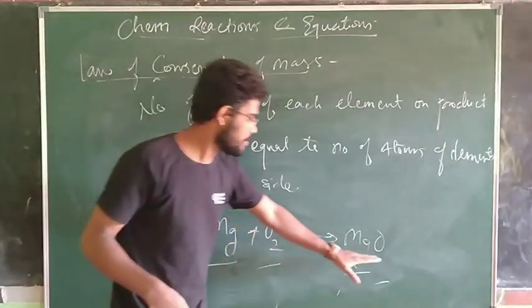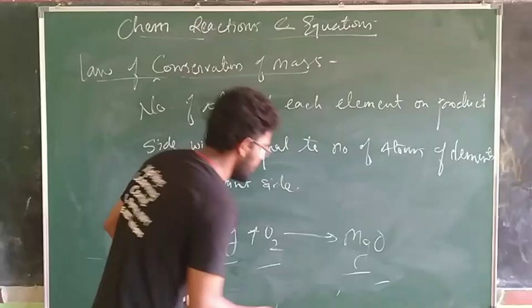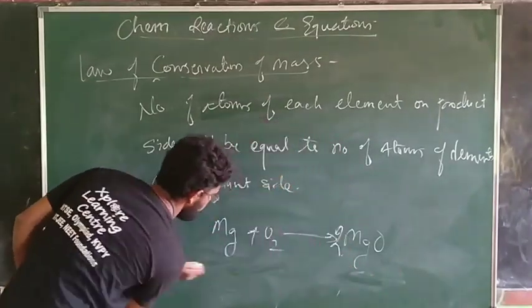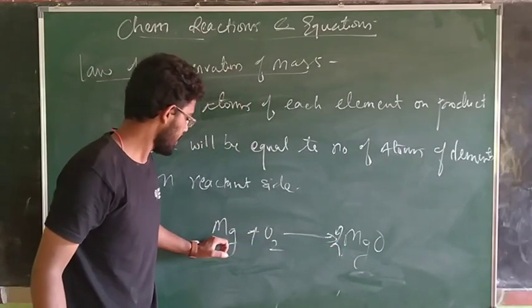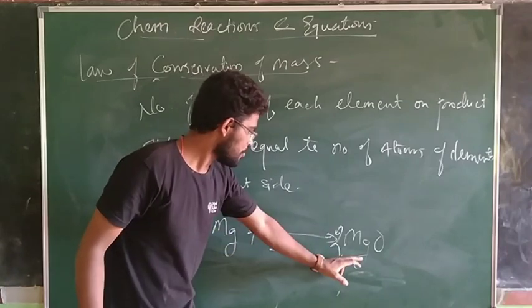I need to make two oxygen onto this side, then the equation will be correct. And when I make 2 MgO onto the right hand side, I get magnesium one, magnesium. Here I have 2 magnesium.